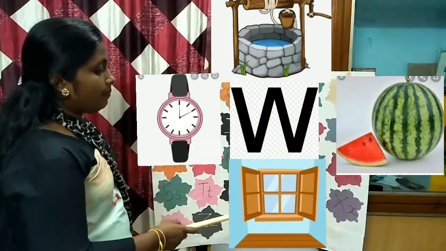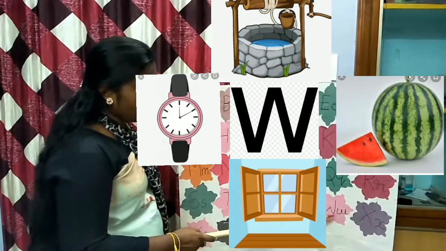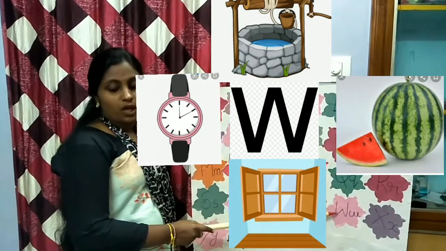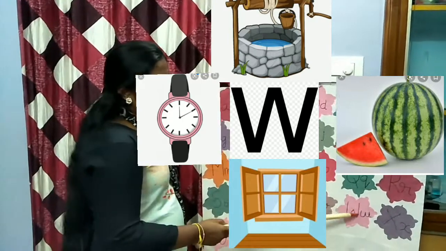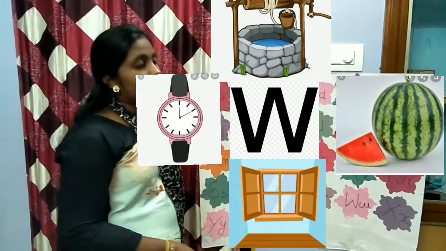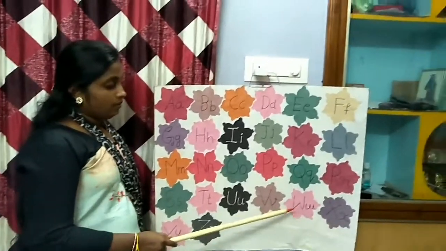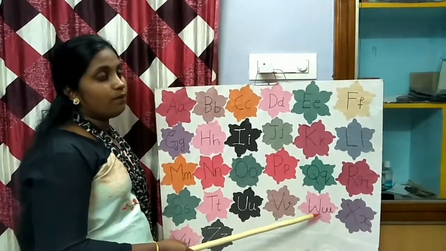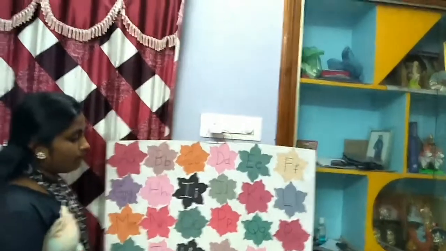Next letter is W. W for well, W for watermelon, W for watch and W for window. The phonic sound is w.